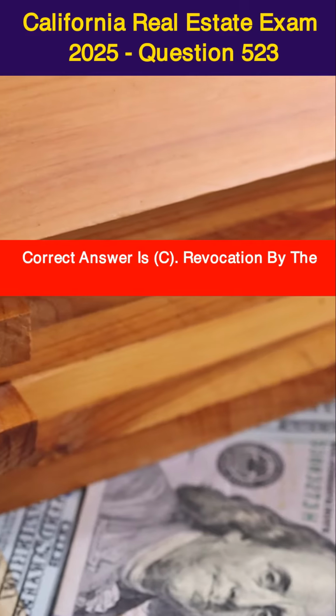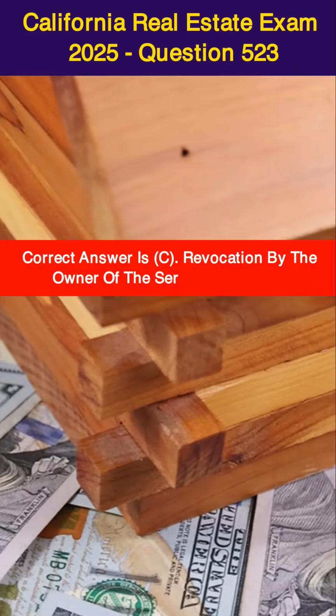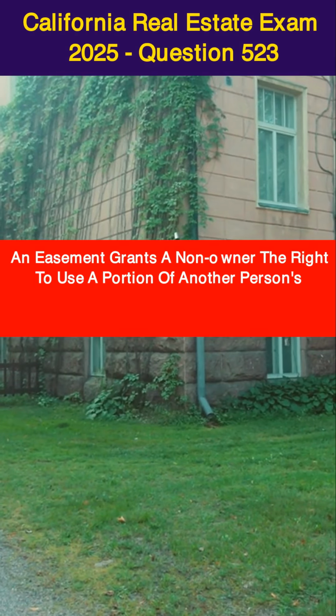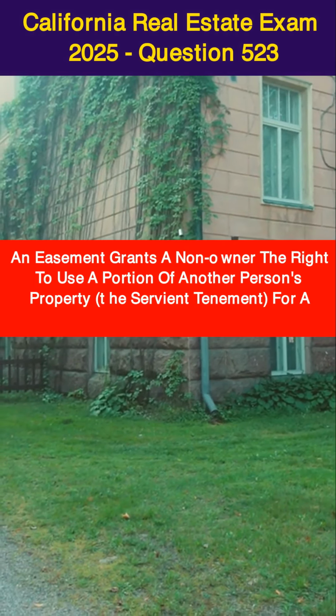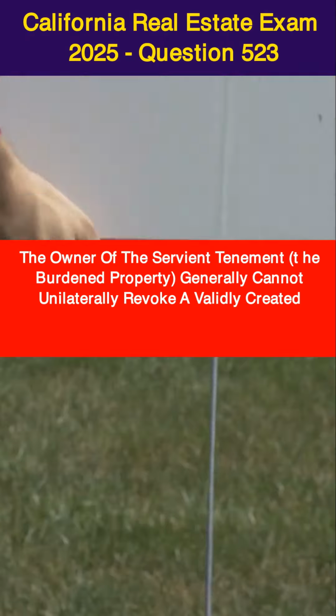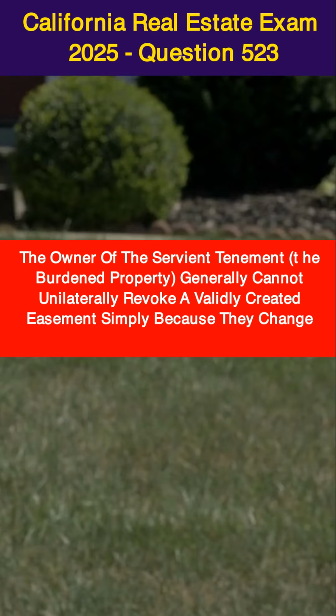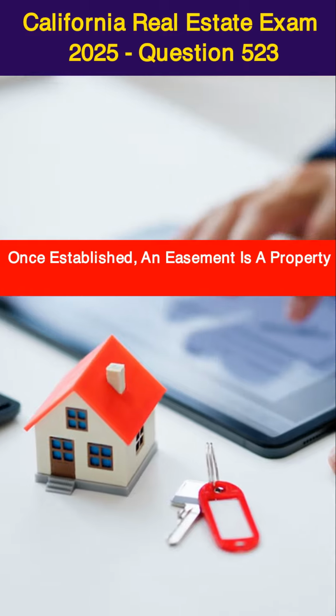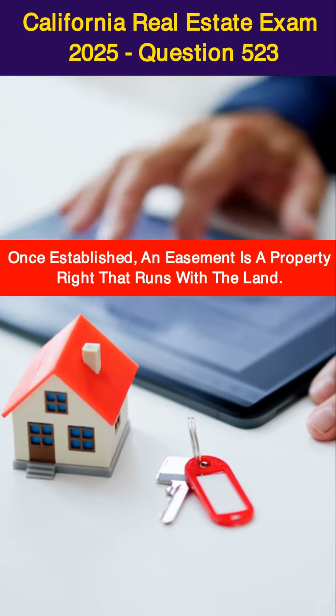Correct answer is C. Revocation by the owner of the servient tenement. An easement grants a non-owner the right to use a portion of another person's property, the servient tenement, for a specific purpose. The owner of the servient tenement, the burdened property, generally cannot unilaterally revoke a validly created easement simply because they change their mind. Once established, an easement is a property right that runs with the land.